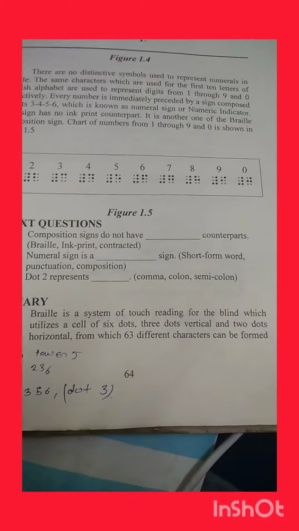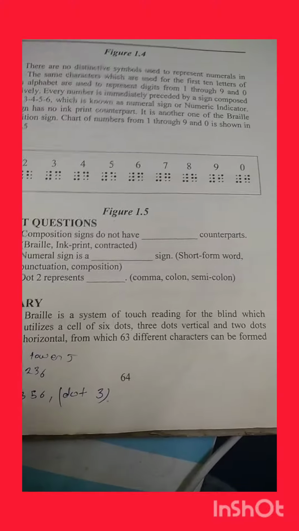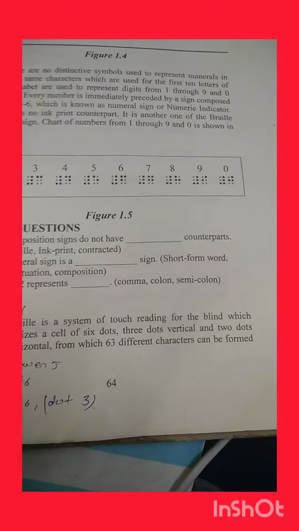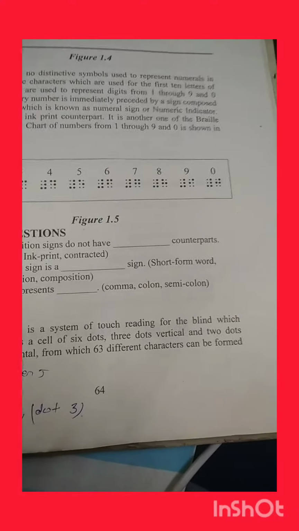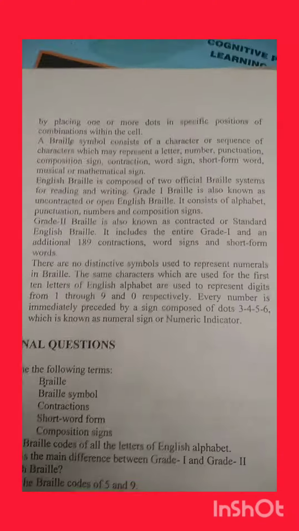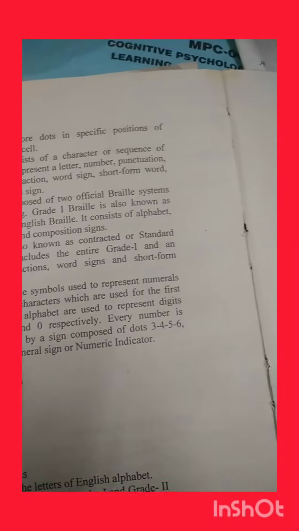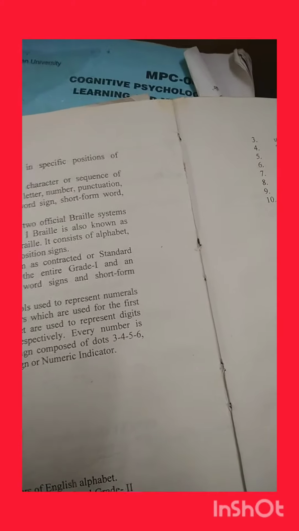Now, three dots, and if you notice, there are two columns, one vertical and the second horizontal. And 63 different characters can be formed there. Now the second point: the braille system consists of characters in a sequence. So if you start reading, you need a prerequisite mindset.